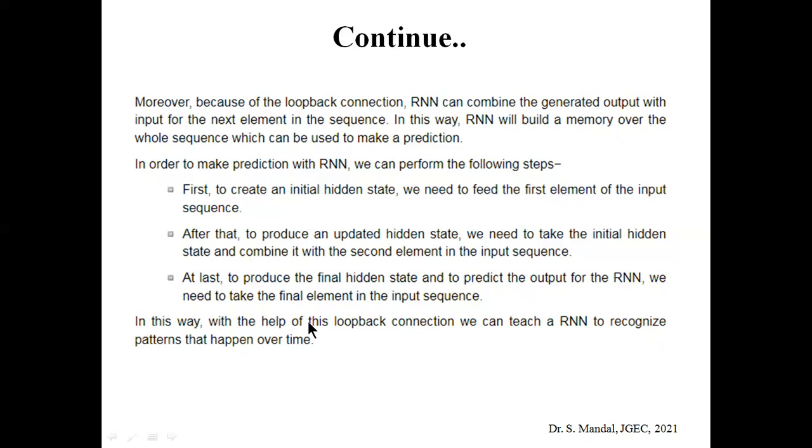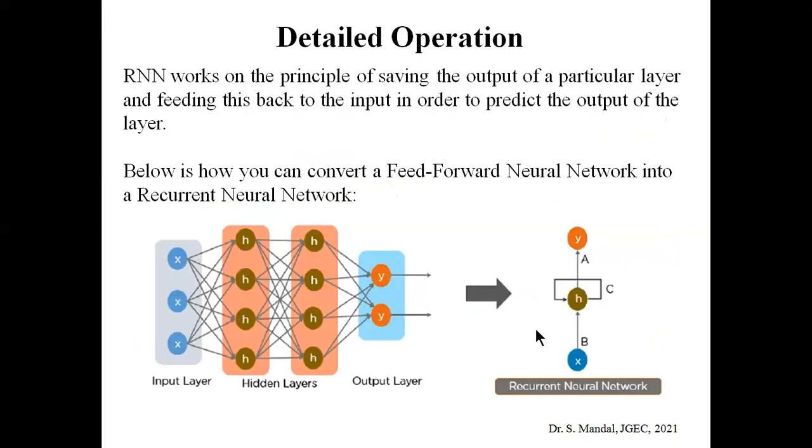So in this way, with the help of this feedback connection, we can teach RNN to recognize patterns that happen over time. Right now, let's discuss the detailed operation of RNN. As we already know, in an RNN the output of a particular layer is fed back into the input layer. This one is the normal feed forward neural network structure, where there are lots of hidden layers, and each layer is independent of the previous one. That means there is no feedback.